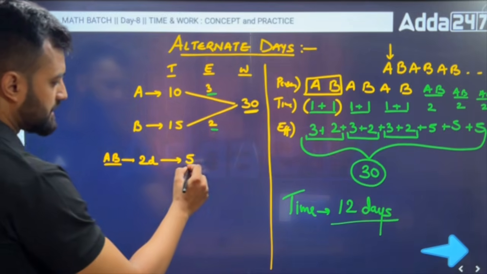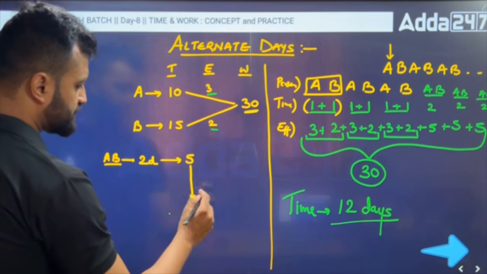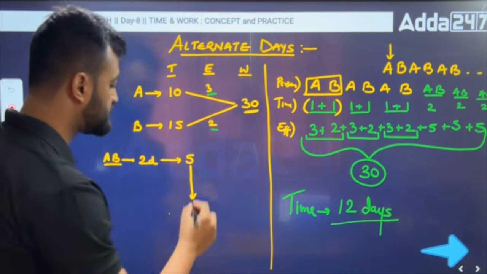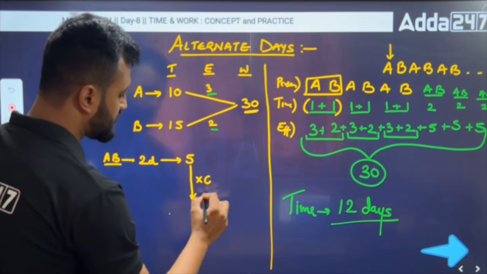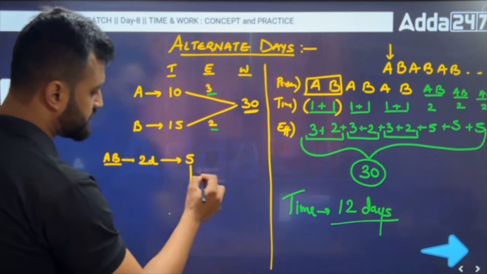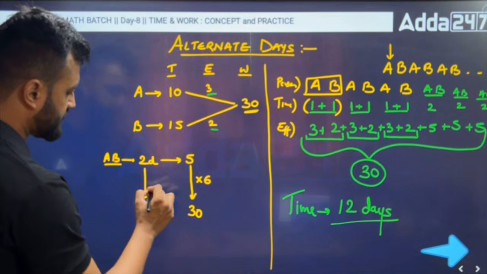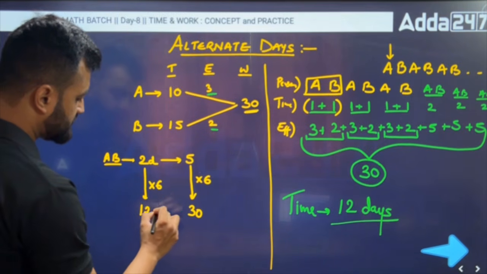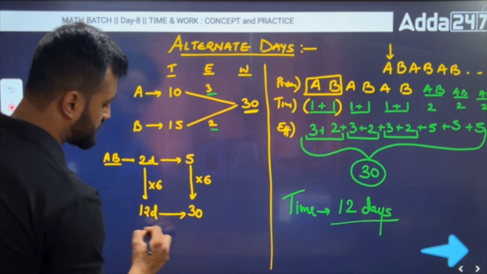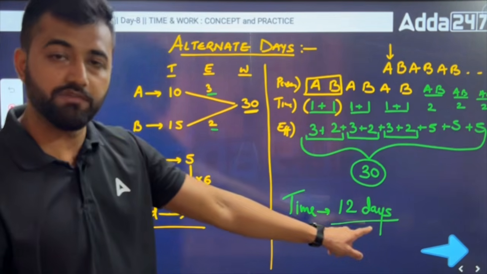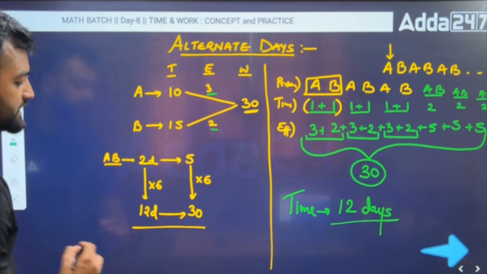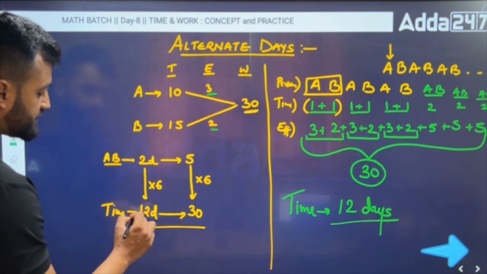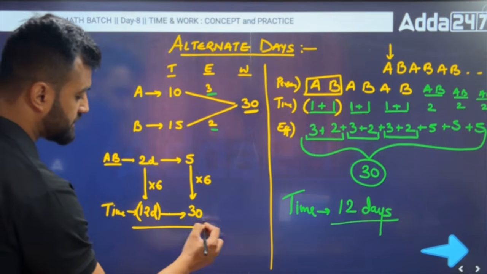So I'll multiply by a number so that this becomes 30. 5 into how much is 30? Into 6 is 30. So this 6 you have to multiply here also, my friend. In that case, 2 into 6 would be 12. And this is your answer: in 12 days I'll complete 30 work. Got it? Same answer we are getting, and this is the way to do it. So totally I would take 12 days to complete 30 job.